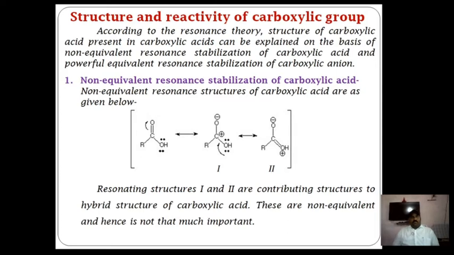Now first, non-equivalent resonance stabilization of carboxylic acid. Non-equivalent resonance means that here the resonance stabilization is not equal. Now in the case of structures 1 and 2, this is the carboxylic acid. In carboxylic acid, you know that the oxygen atom carries 2 lone pairs of electrons.